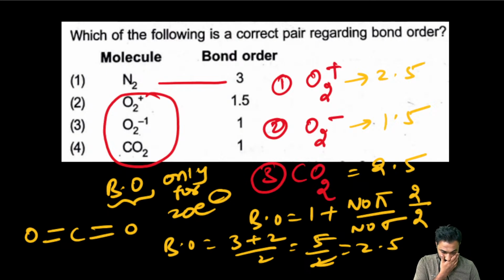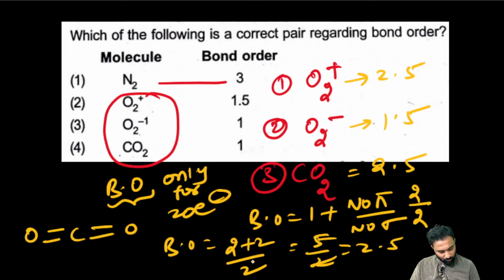Right? 2 plus 2, 4, oh, sorry. 2 plus 2 by 2, that will be 4 by 2, the answer is 2, sorry. Bond order for the CO2 is 2.